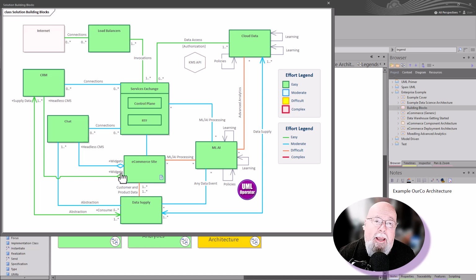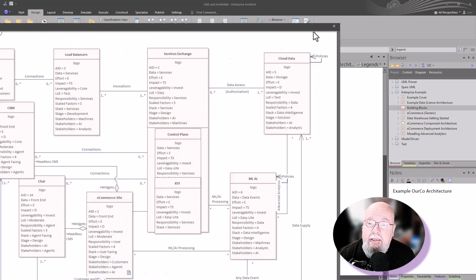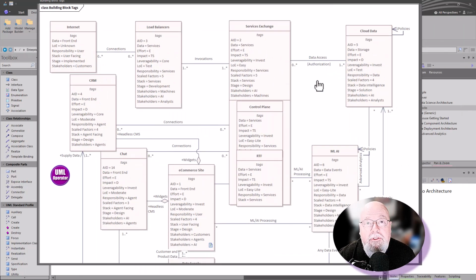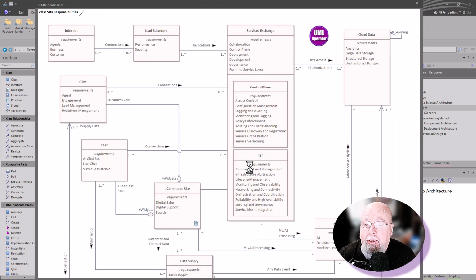We then build out our block diagram for our solution architecture, where we're going to be focused on everything relevant to data. This includes all of the tag values that are relevant to each one of these applications, as well as the responsibilities of those applications as we move forward in our data strategy design.